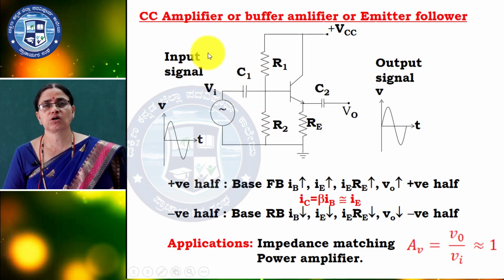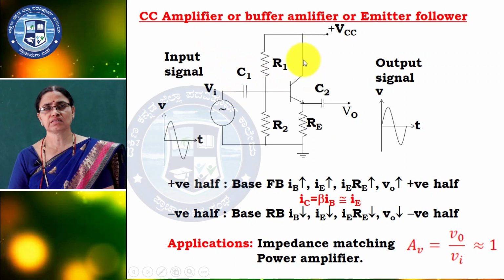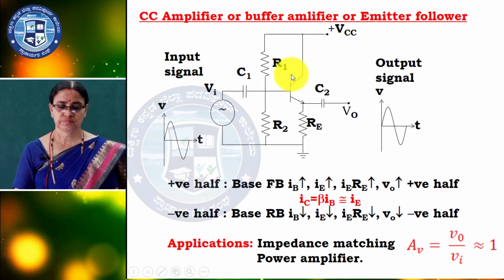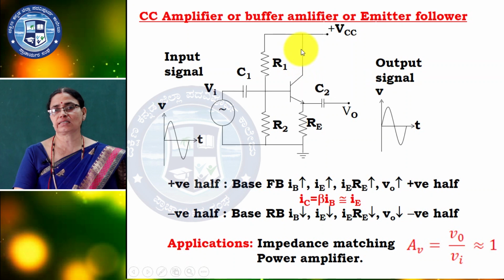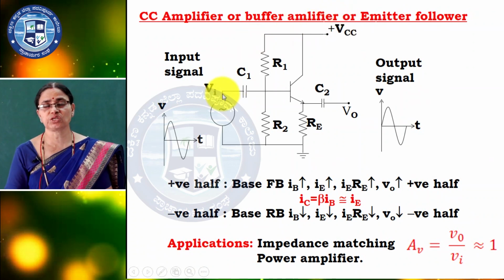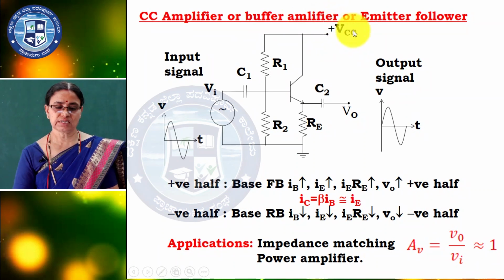What is a CC amplifier? Common collector amplifier. The collector should be common to input and output. When you consider the collector common to the input and output, we have to take the AC equivalent circuit alone. That means DC is shorted, DC is 0, and you consider AC.